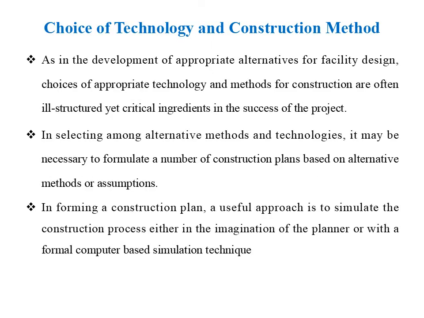Choice of technology and construction method followed in the construction planning. Your choice of right technology and construction methods are critical aspects in the success of your project execution. For example, your decision whether to make concrete structures on site or order prefabricated ones will directly affect the cost and duration of tasks involved in the construction process.